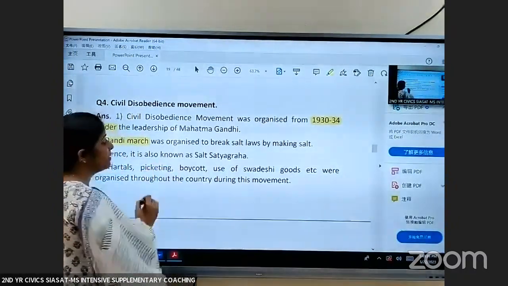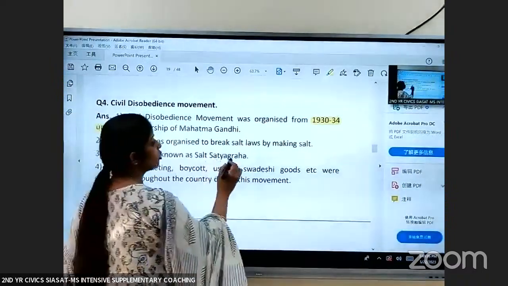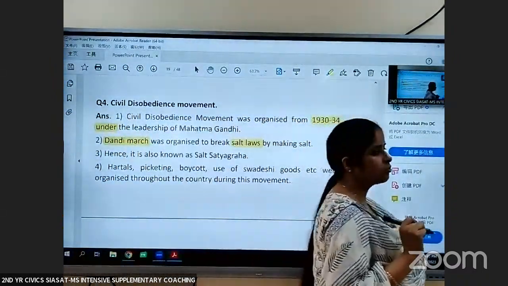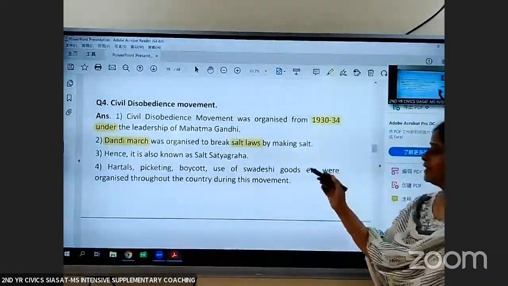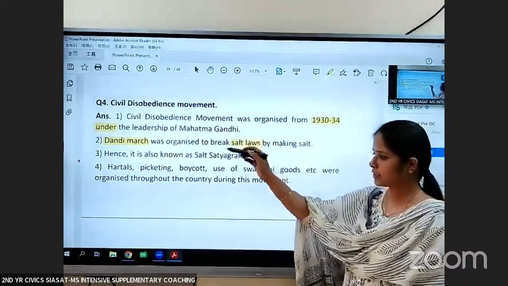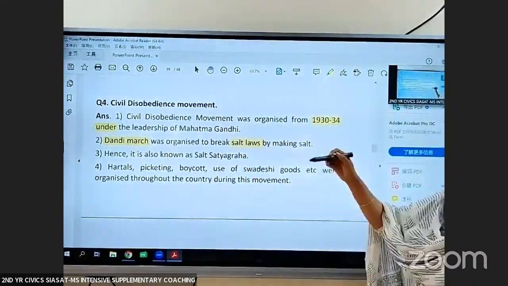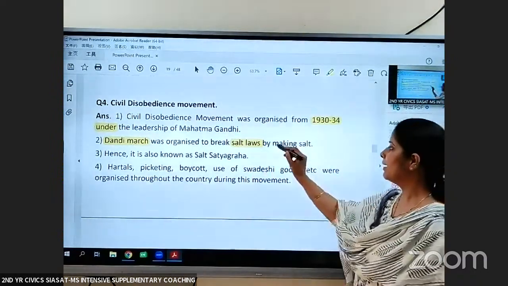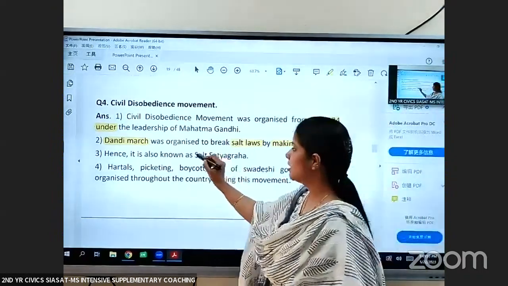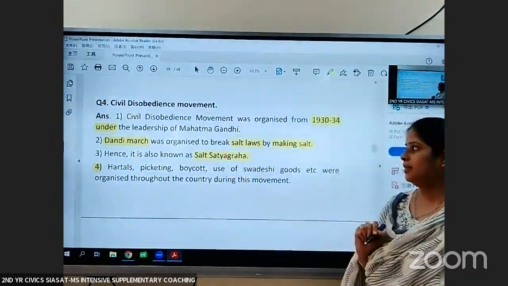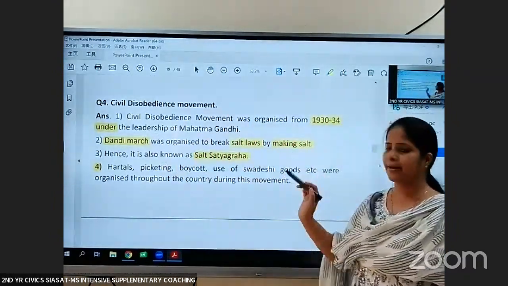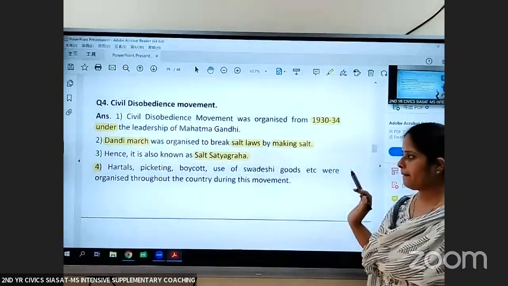And this Dandi March was organized to break salt laws. Britishers, they made some salt laws. To break those salt laws, Gandhiji organized Dandi March. So what he did, he went to this village Dandi, which is near the sea, and he made salt there. So we call it as salt satyagraha. See, civil disobedience movement, Dandi March, and salt satyagraha, they are one and the same.